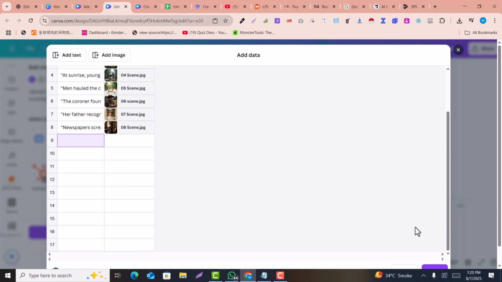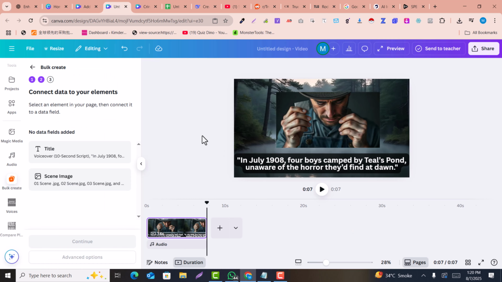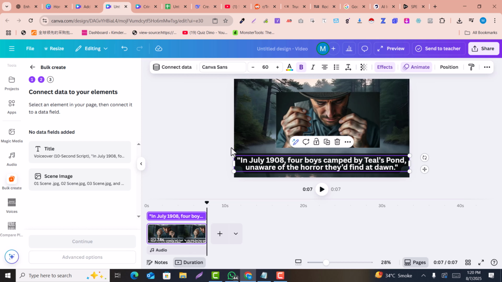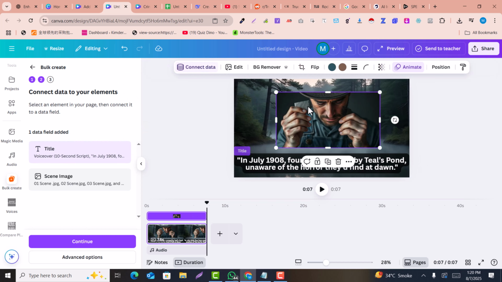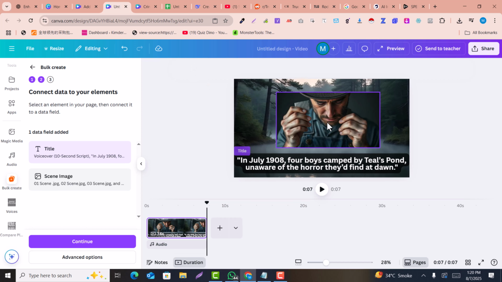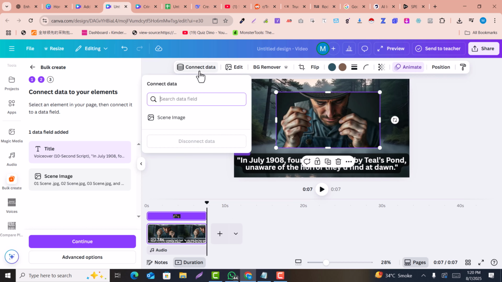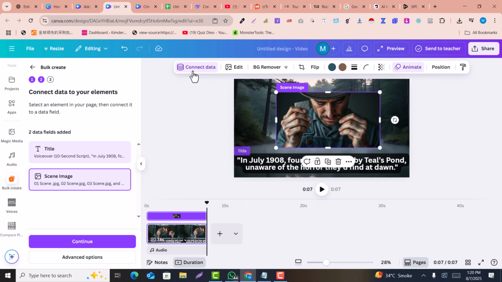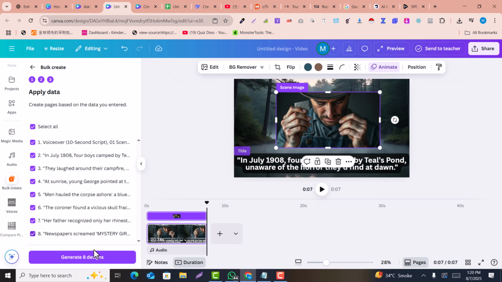Just click on done here. Here is the done button here in the corner, and here we just need to right click here and click on connect data, and just select this title. Then click here on the image, click on connect data and select the scene image, and click on continue and generate 8 designs. Now click on view folder.